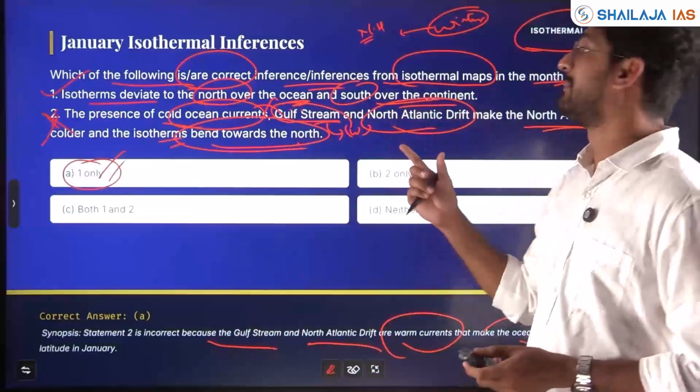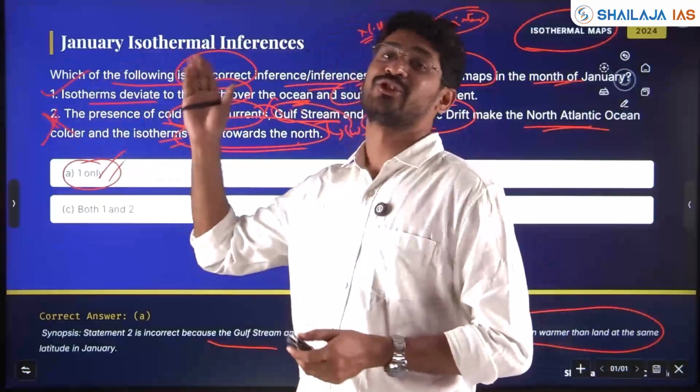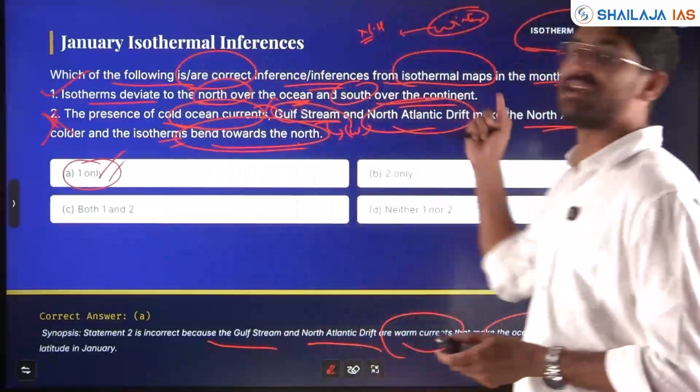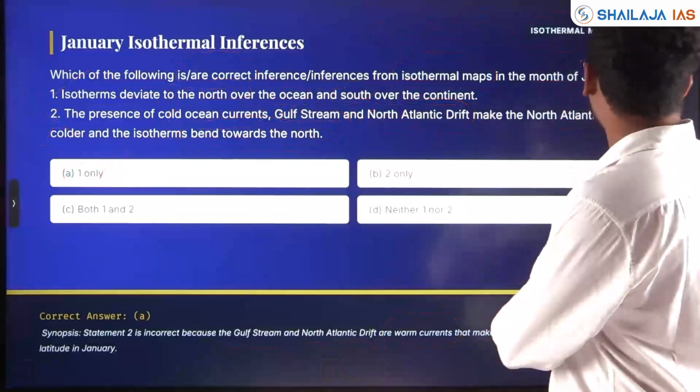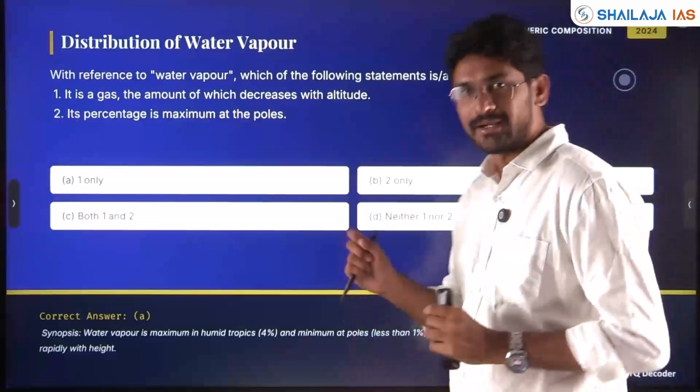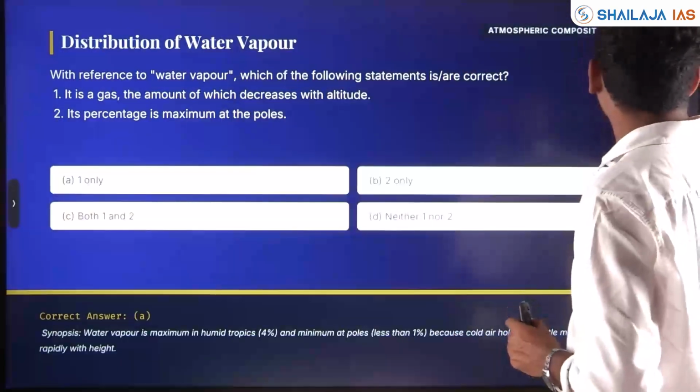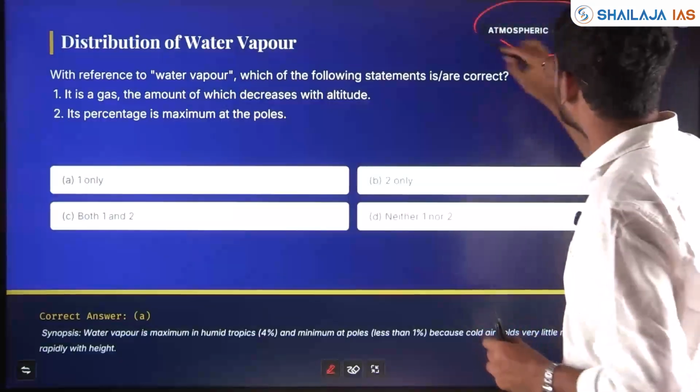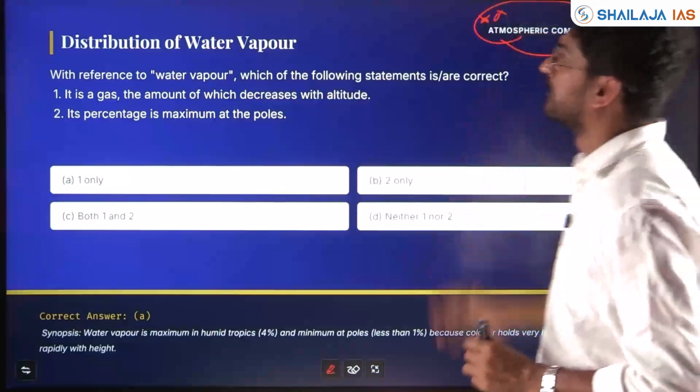Again, the theme is repeated with respect to January. Isotherm was asked in 25, again asked in 24. Atmospheric composition, asked in 25. It was also asked in, my friends, 2024.